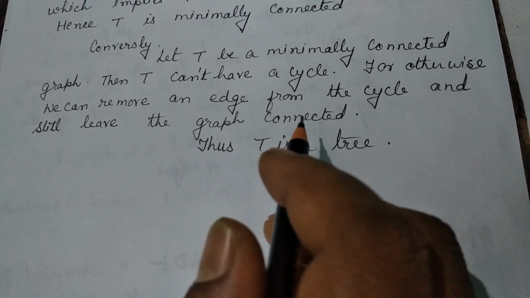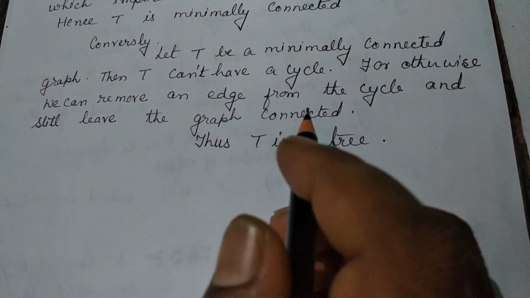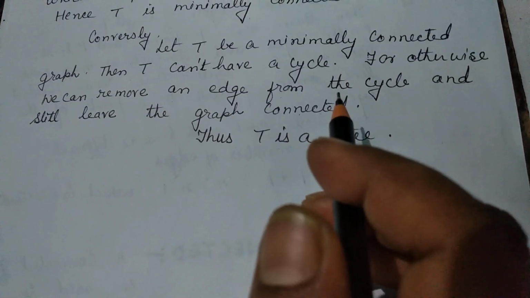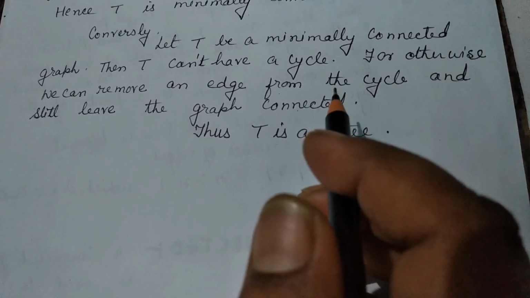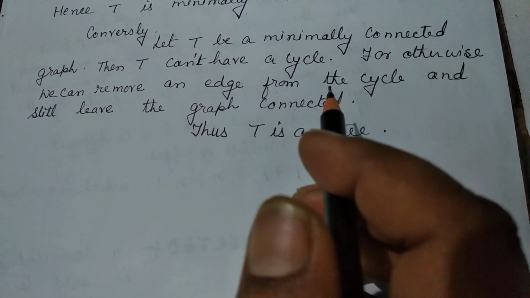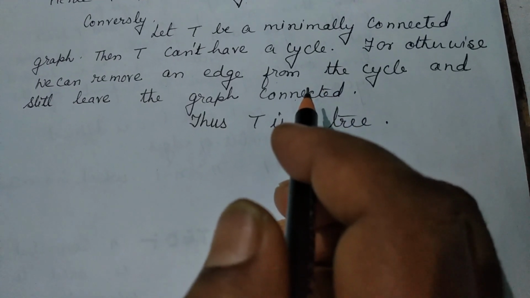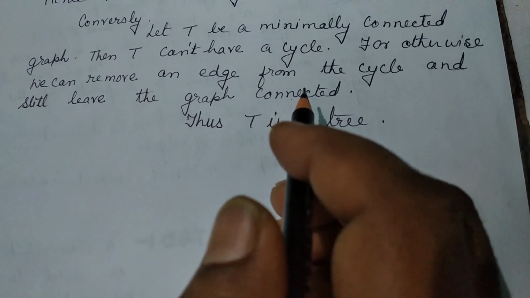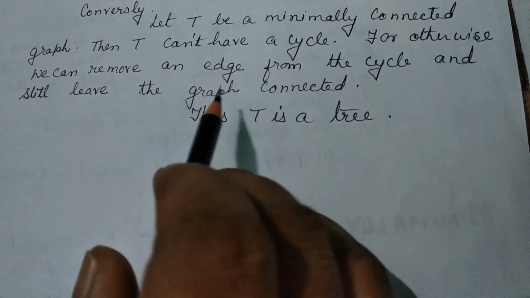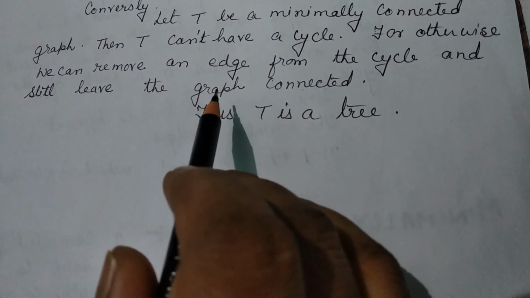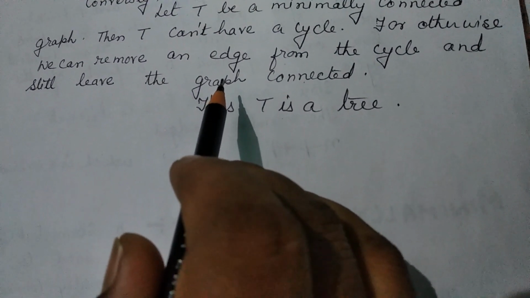So, this way we have gone through 4 properties of trees. That is, there is one and only one path between every pair of vertices in a tree. Conversely, if in a graph G there is one and only one path between every pair of vertices, then G is a tree.